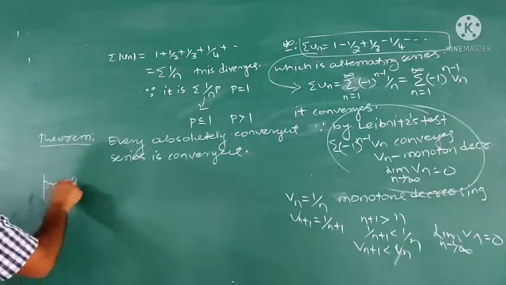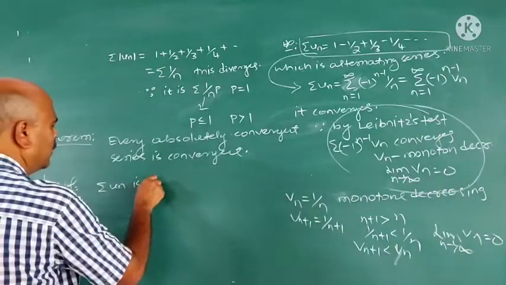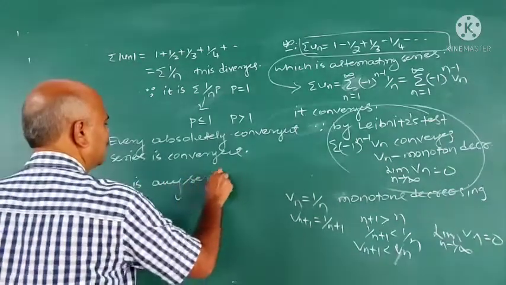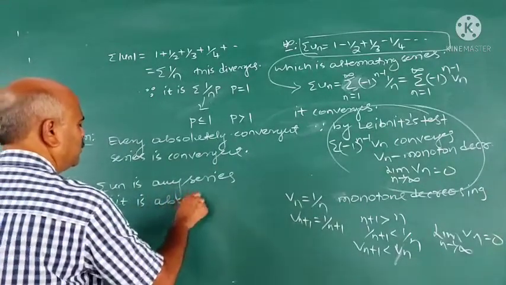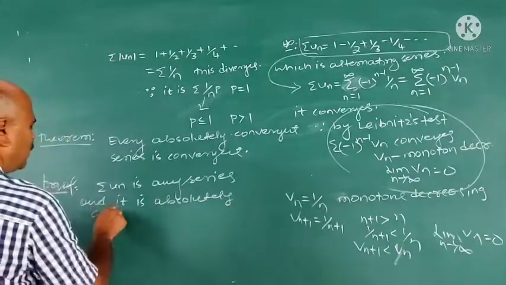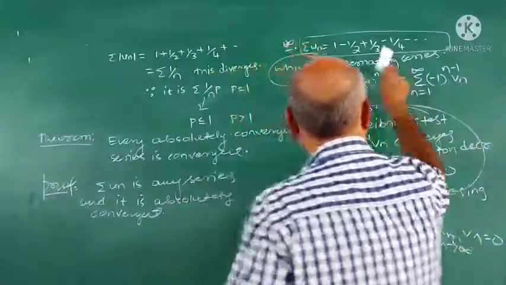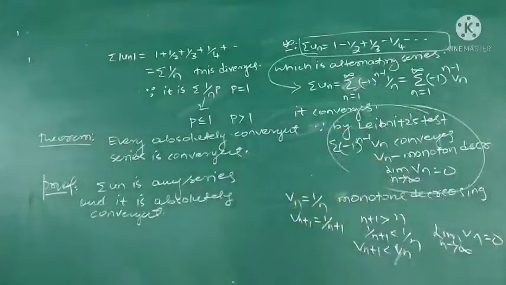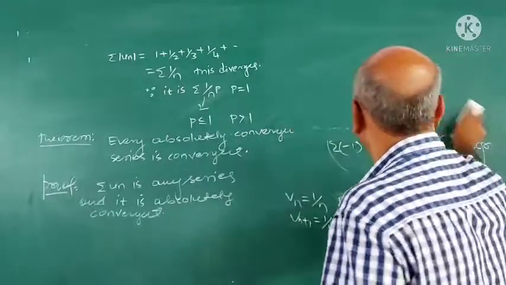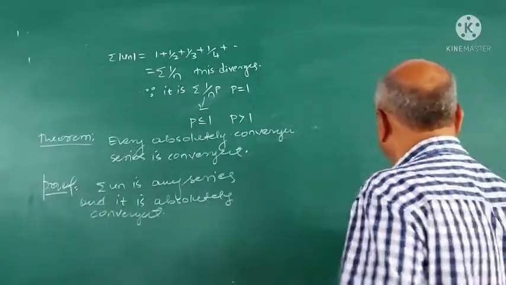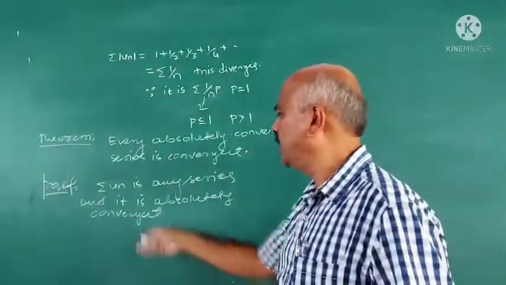Proof, first part. Suppose sigma un is any series, and it is absolutely convergent. Now what you have to prove? You have to prove that an absolutely convergent series is convergent. We have taken sigma un is absolutely convergent. Therefore, we have to prove that it is convergent.